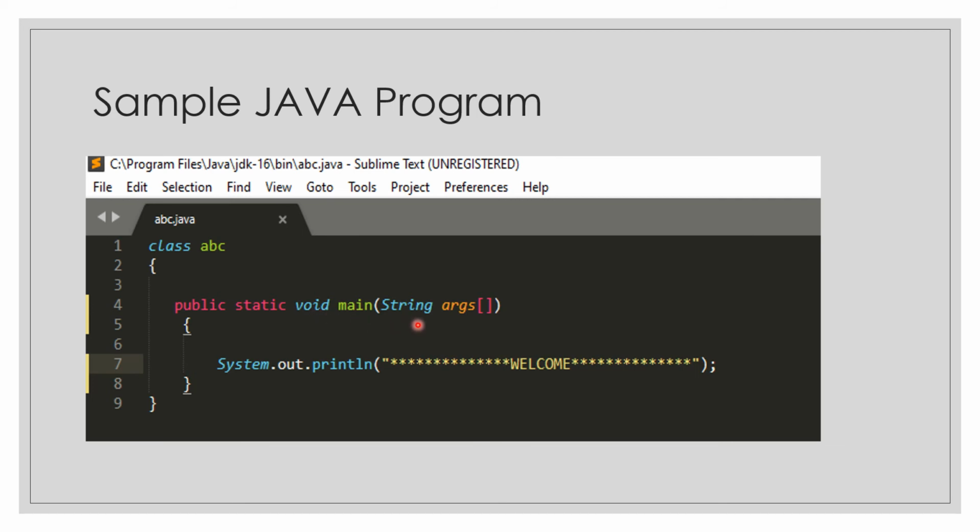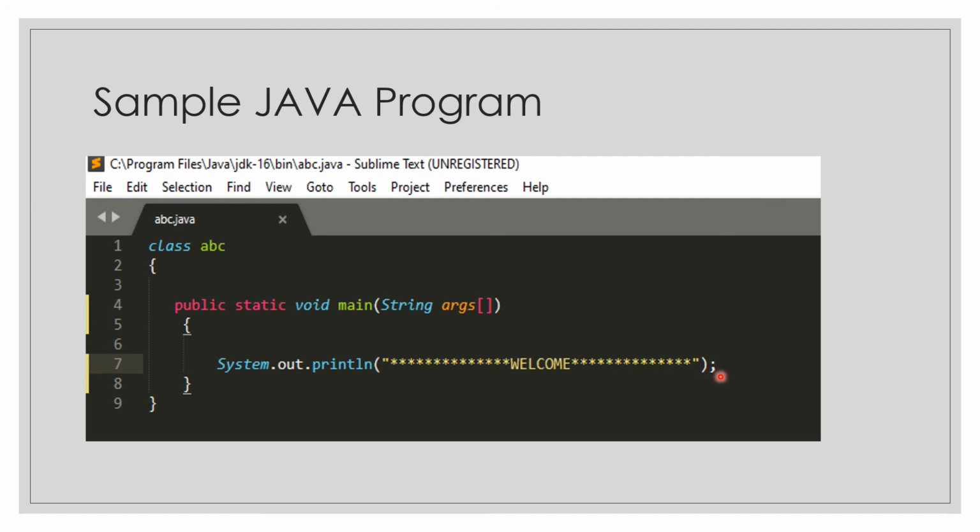Inside is String args array; the array name you can specify anything, and String is a data type. This belongs to command line parameters, which we will see in a program in later videos. And System.out.println is to print something in Java; whatever you enclose in the double quotes will be printed on your screen.